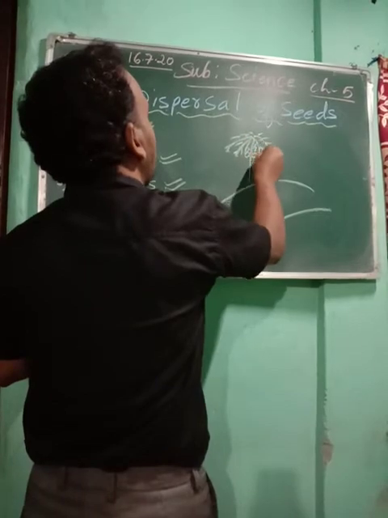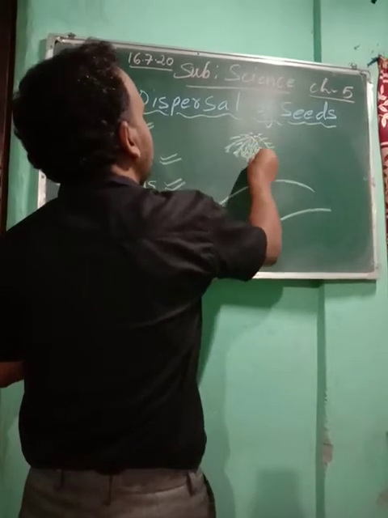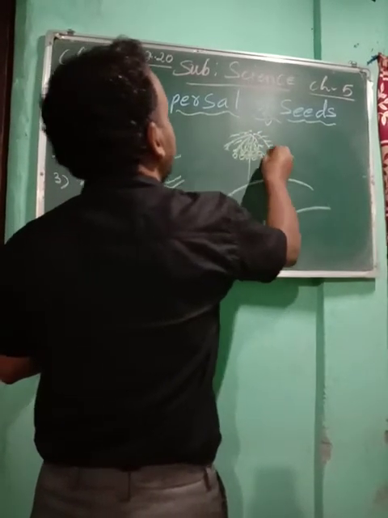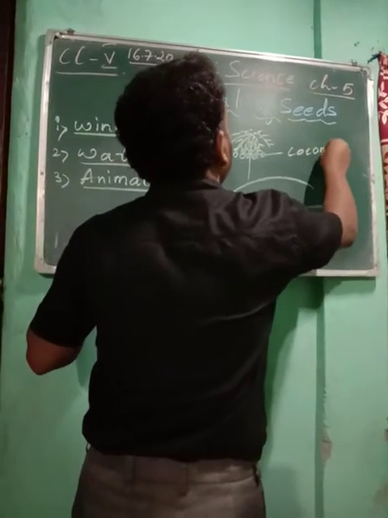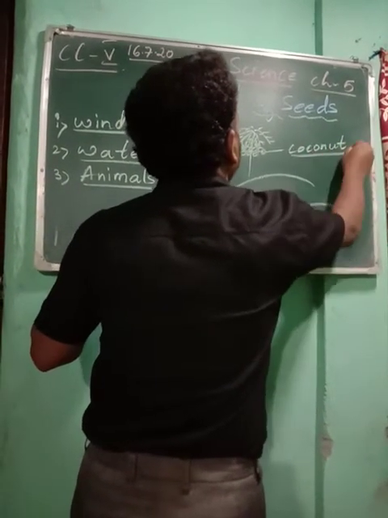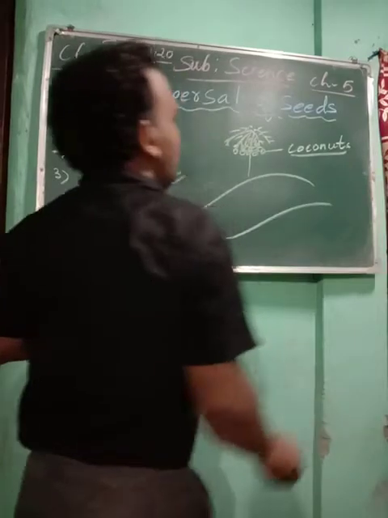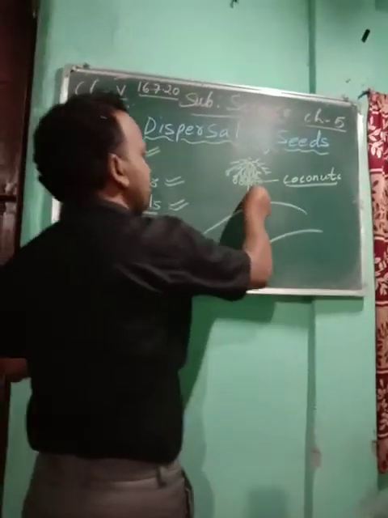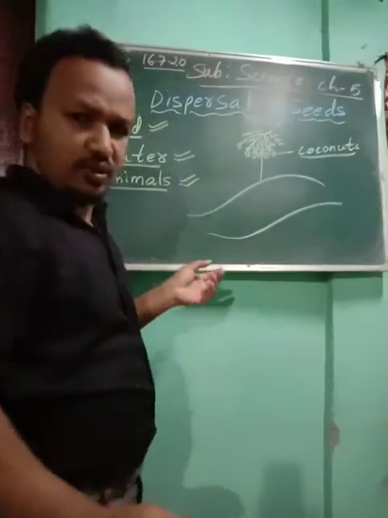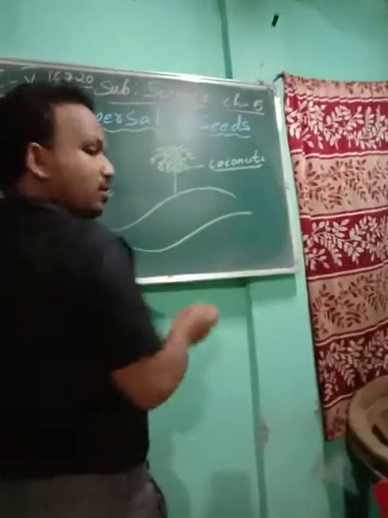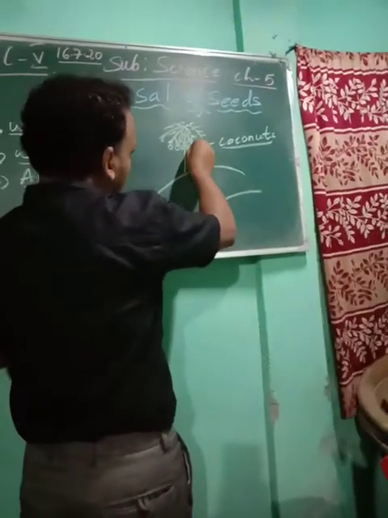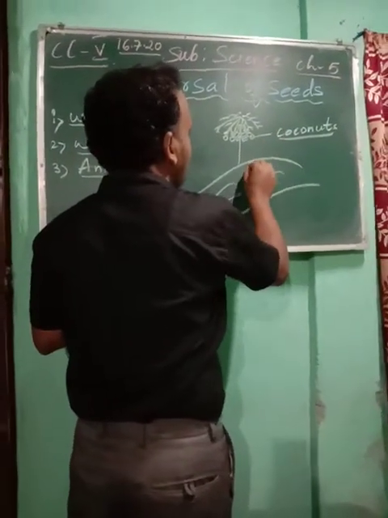And lots of coconuts are there on a tree. These are coconuts. Now you see the tree is near the coastal regions. Sometimes when the coconut is ripe, when ready, this coconut falls in the water. This is your water, so the coconut will fall.